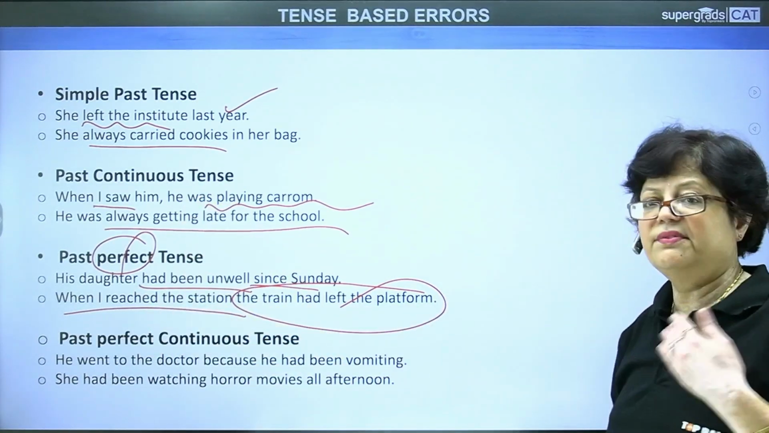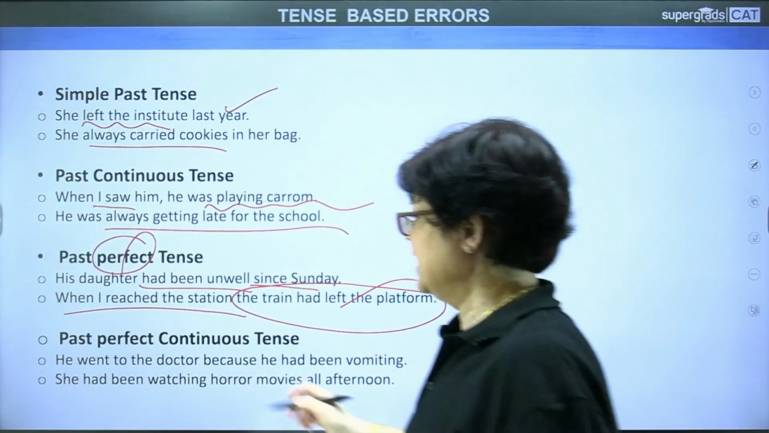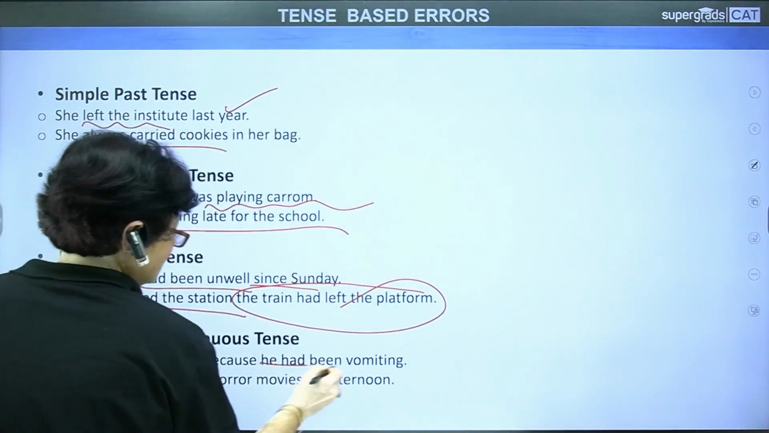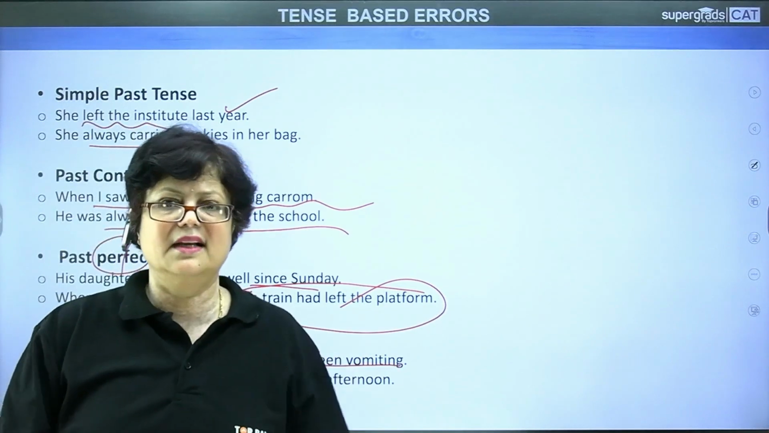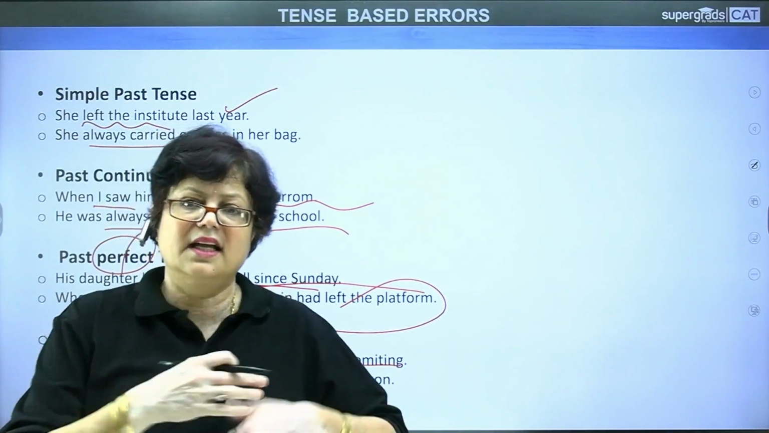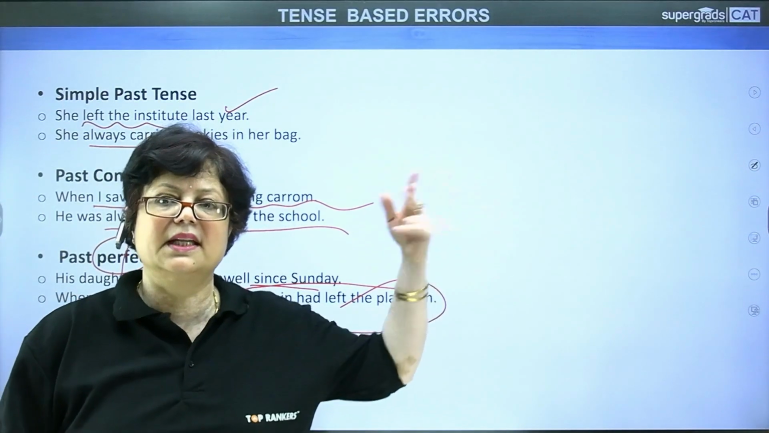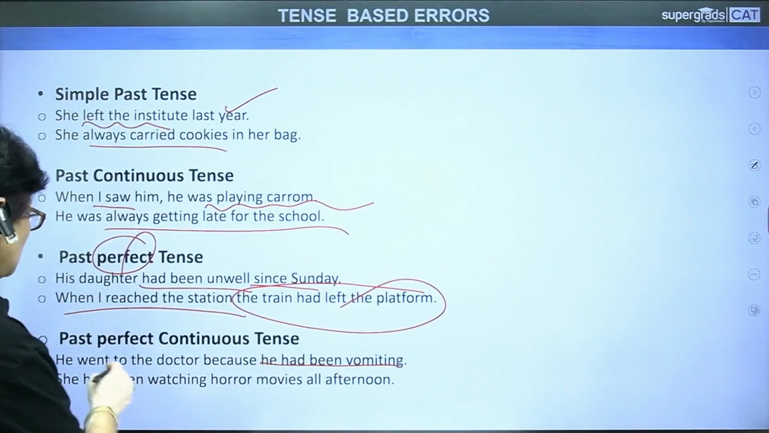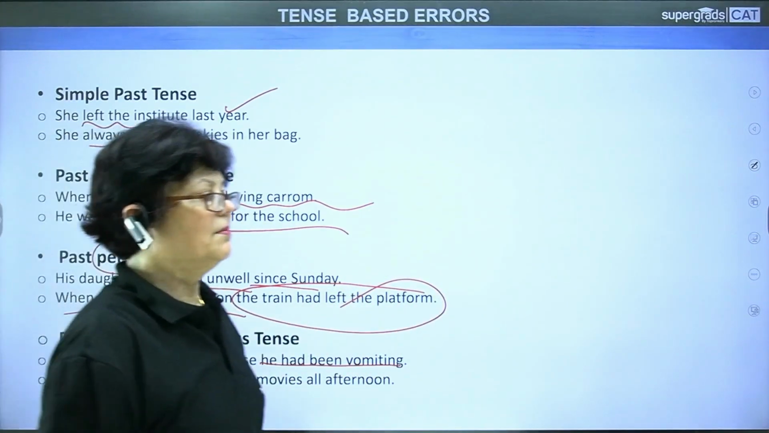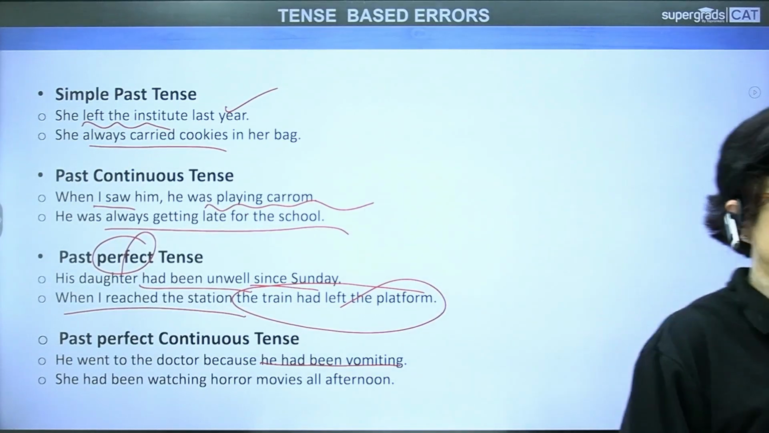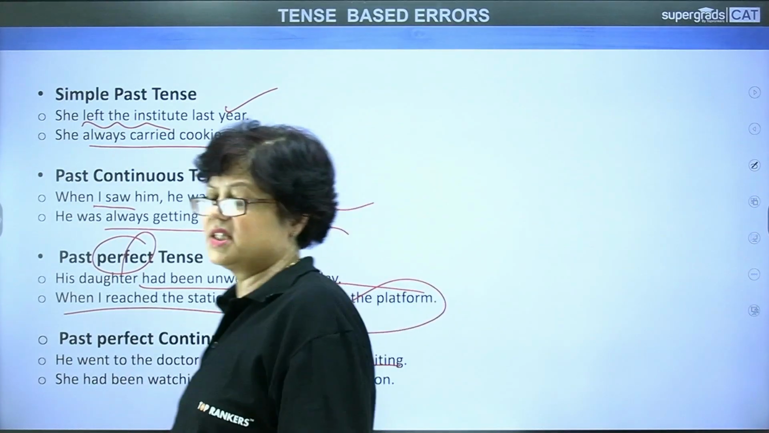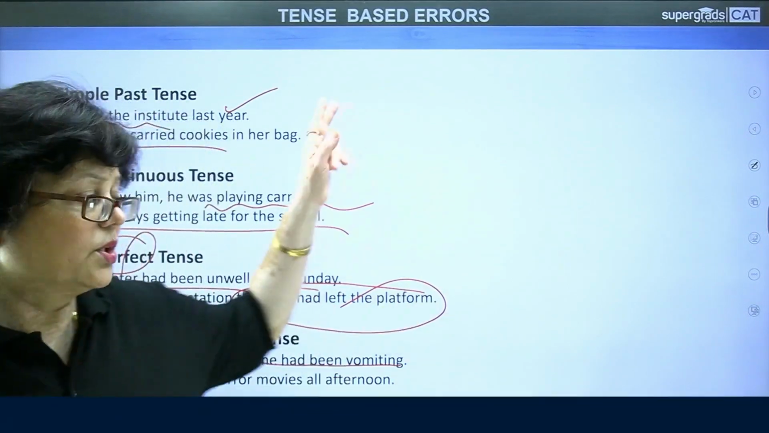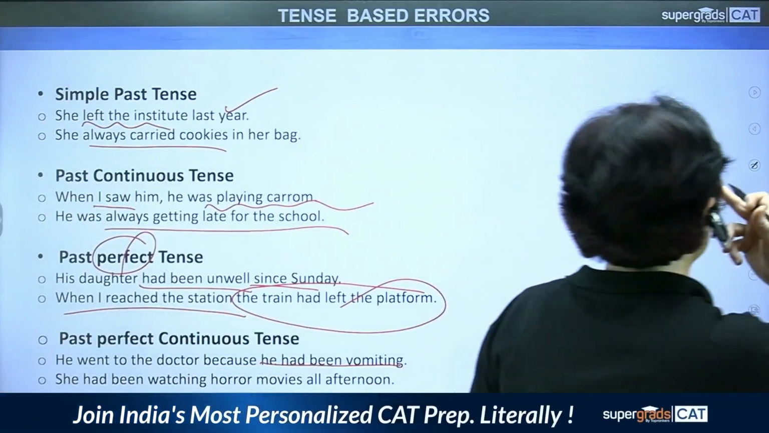Next, past perfect continuous tense. He went to the doctor because he had been vomiting. He had been vomiting on and on. He vomited, then he stayed at rest, and again he vomited. So this had been happening in the past. Okay, so he went to the doctor. She had been watching horror movies all through the afternoon or all through the night, had been watching one after the other. So the four forms of the past tense you have seen.